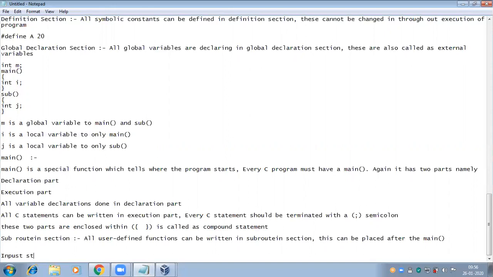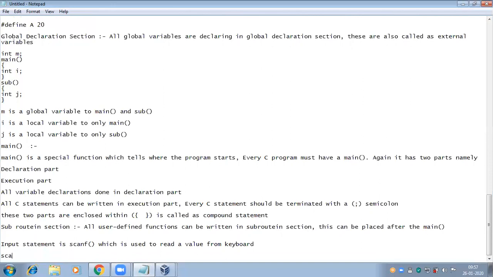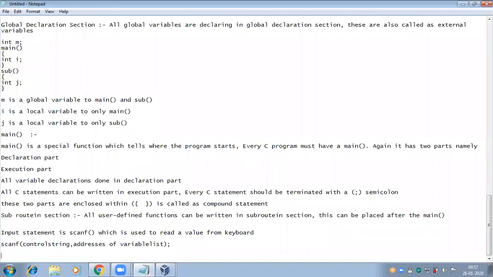Here the input statement is scanf, which is used to read a value from the keyboard. The general format of the scanf is scanf, control string, and the addresses of the variable list. The control string helps to describe what kind of value I'm reading.